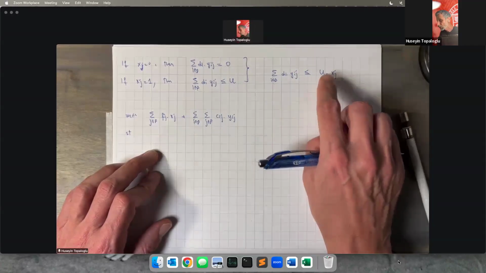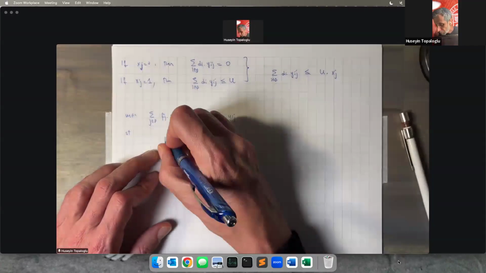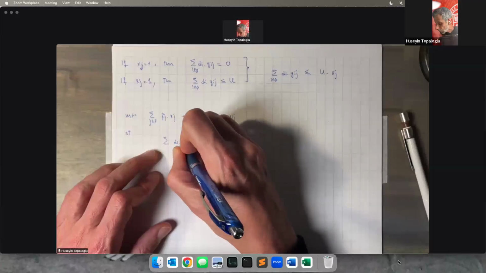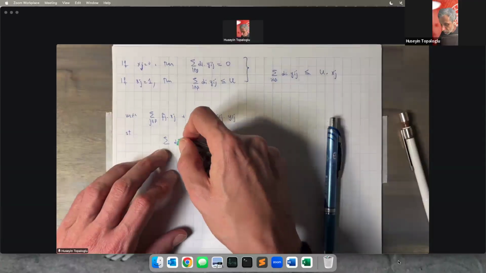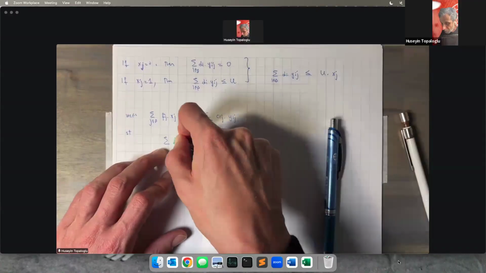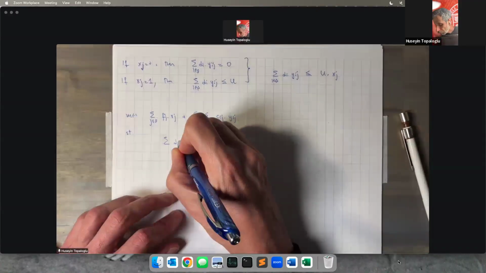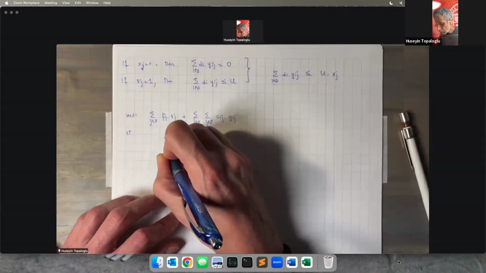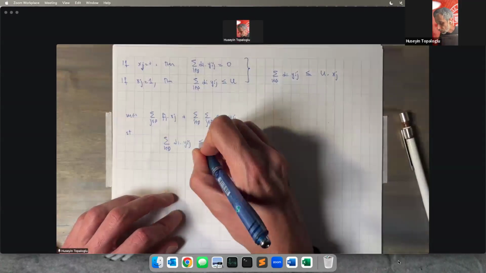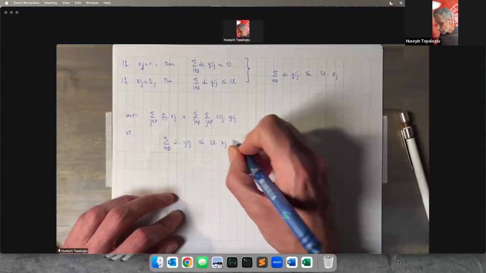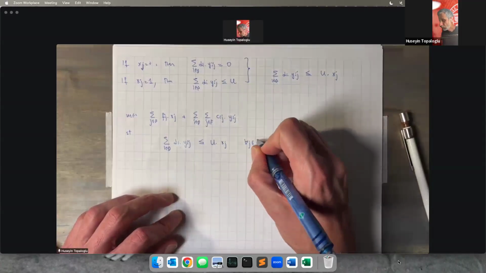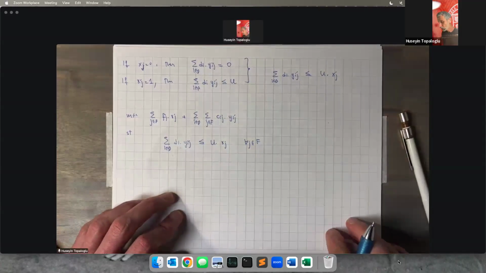Otherwise, the total load imposed on facility location J has to be at most U. Sum over i, di times Yij added up over all demand points is less than or equal to U times xj. We have this constraint for every facility location J.